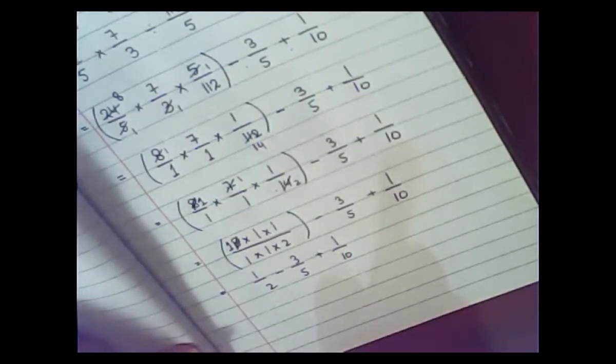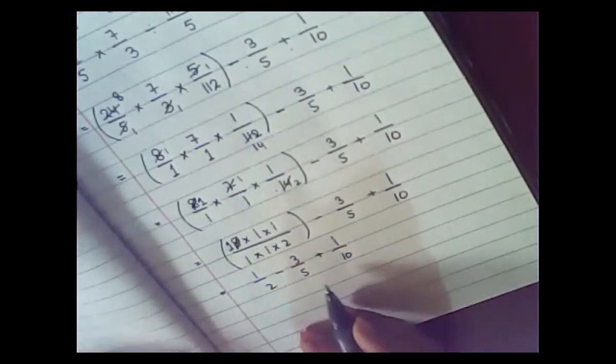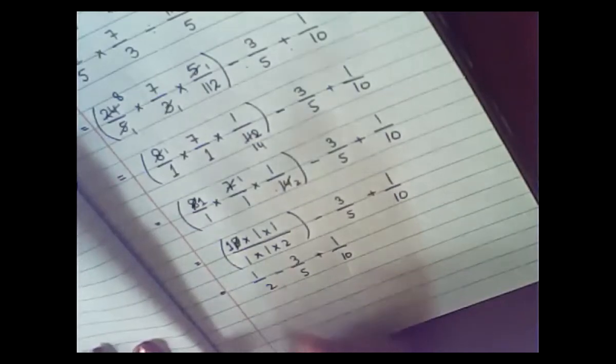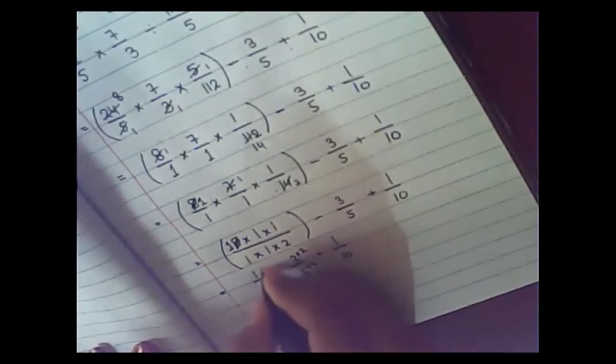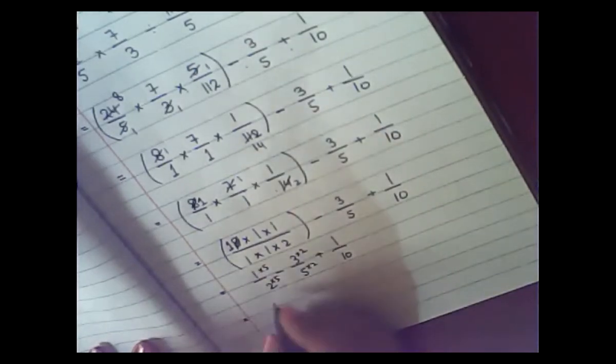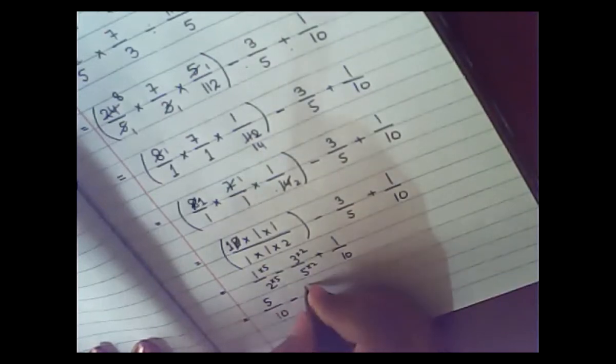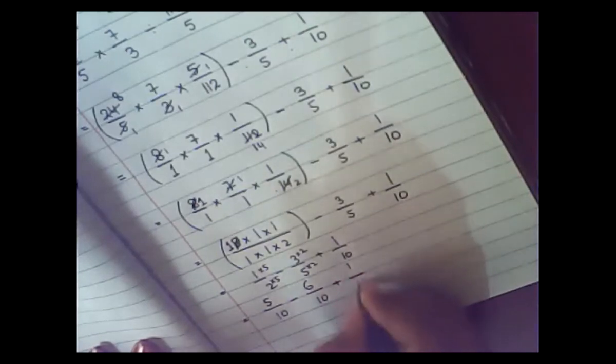Okay, now look at here. What you have to do, again, you have to make your denominators common, and this is very simple. So 2 multiplied by 5, 5 multiplied by 2. So after that, what will it become? 5 upon 10 minus 3 twos are 6 upon 10 plus 1 upon 10.